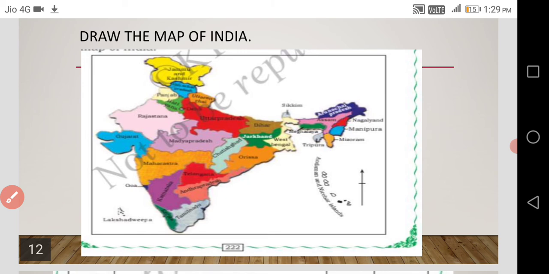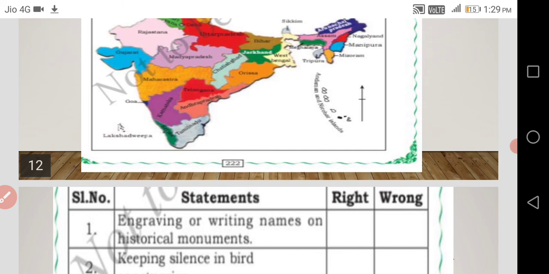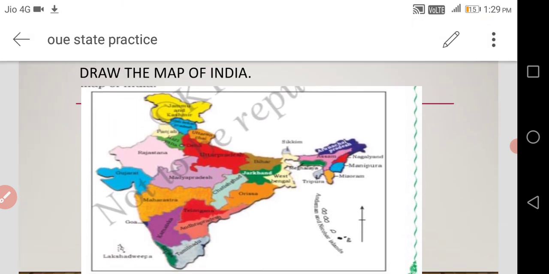So students, draw it yourself. Don't ask your parents or any elder or your siblings to draw it. Yes, draw it yourself. First time you might not get it correct, but after practice you will definitely draw it. So draw it yourself. Draw the map of India. Yes, like this you have to draw.